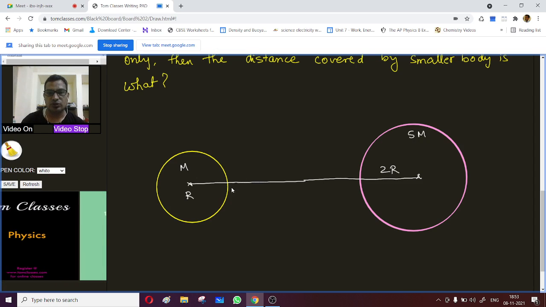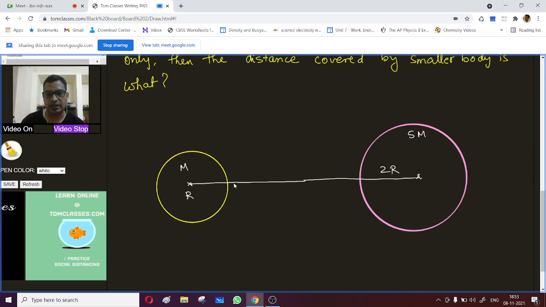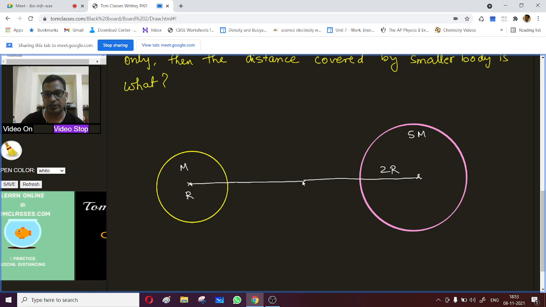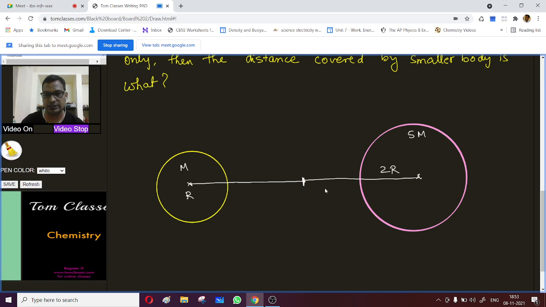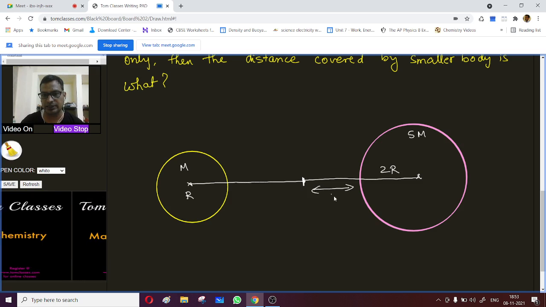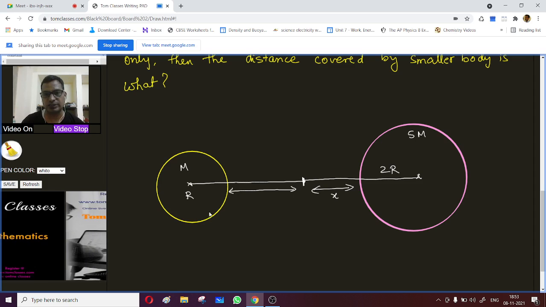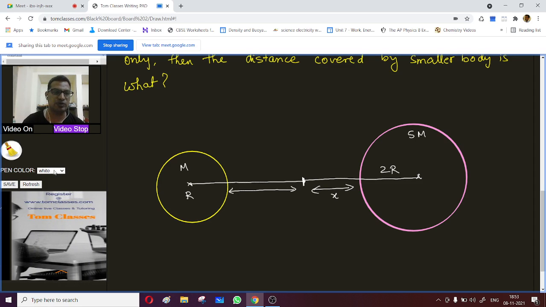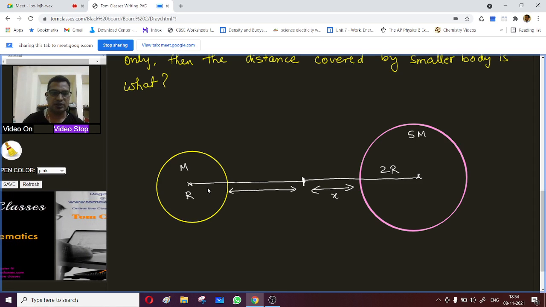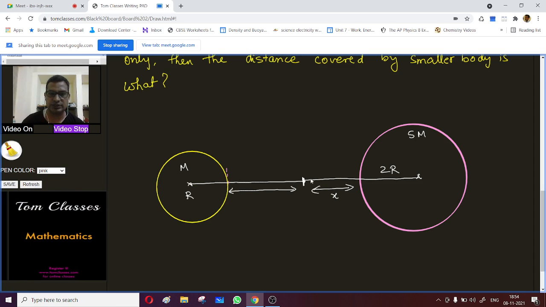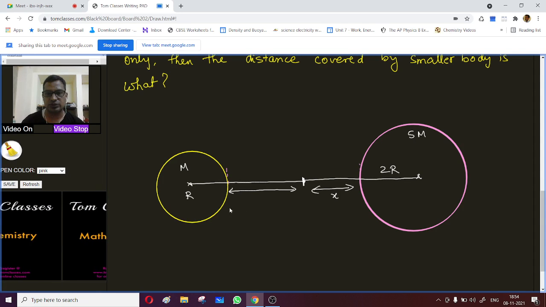Now they can move till the bodies come in contact. Suppose the movement is of a distance x by this one and the other distance by this one.